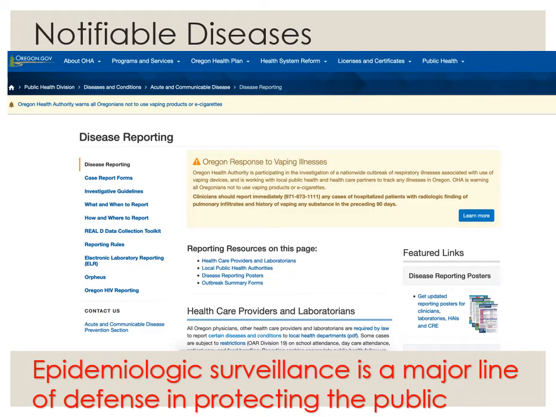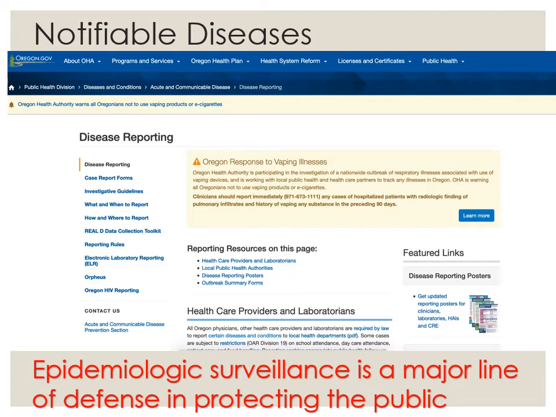And so the state of Oregon has a list of notifiable diseases. This is a screenshot that I took a while back, and they have posters that they want people to put up in their clinics and hospitals and different areas, because it is required to report specific diseases in the state of Oregon. Now, each state might have a different list because there are different diseases that are endemic to specific states.